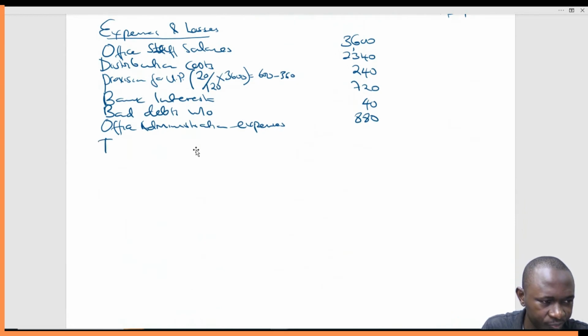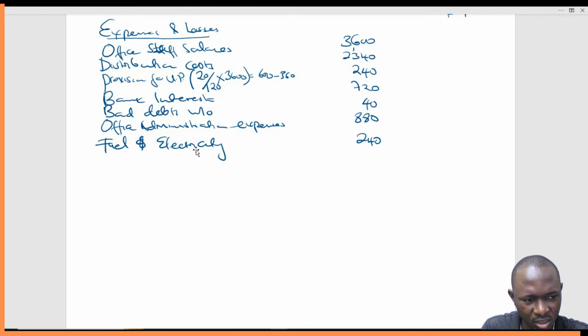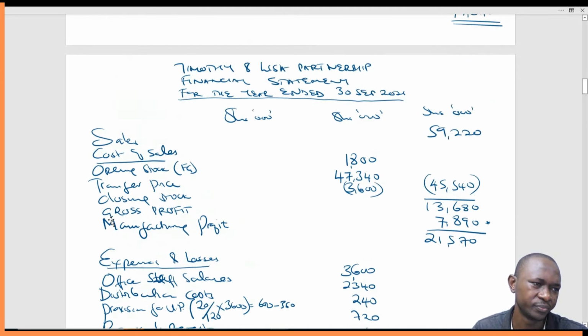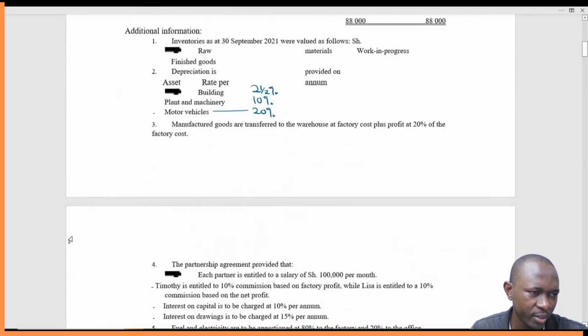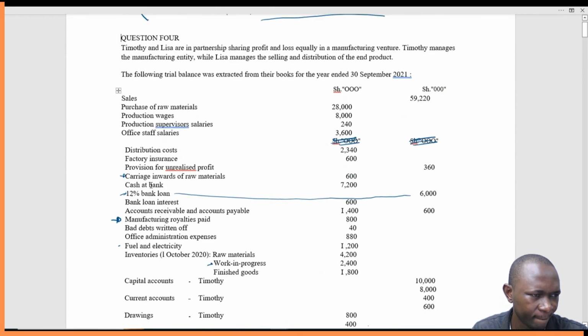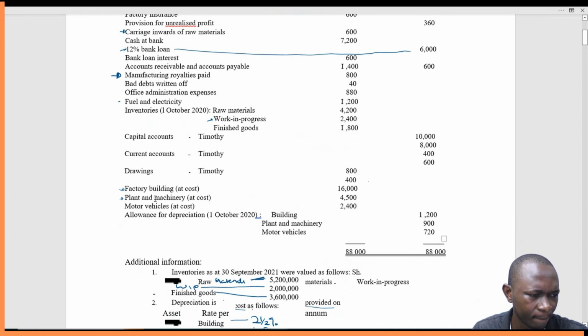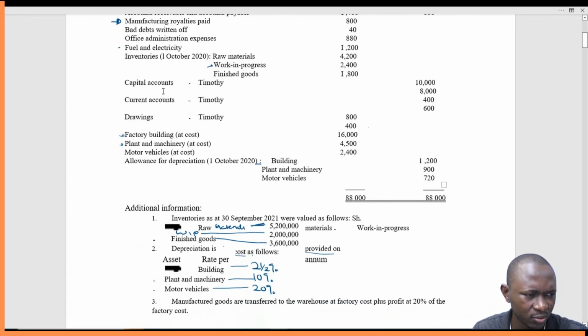So fuel and electricity, this is 240 shillings. Then the next thing is inventories. So this one doesn't apply.